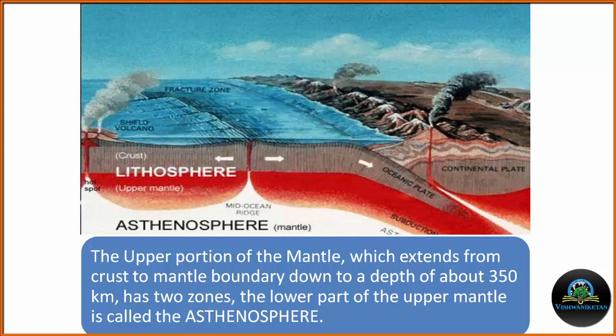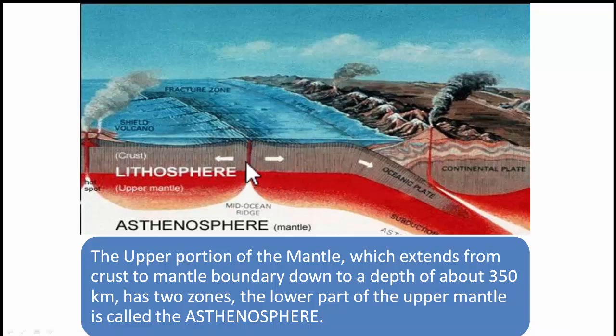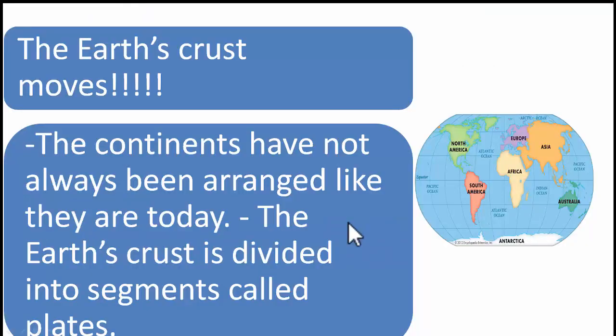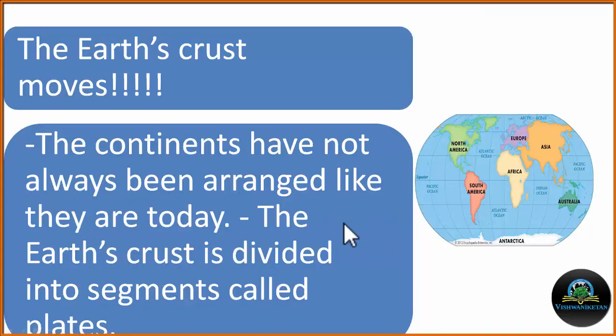Because of the convection cells, the asthenosphere is moving slowly. Because of the movement of the asthenosphere, the lithosphere, which is riding over the asthenosphere, is also moving. Now, it is believed that the earth is not in a static form, it is continuously moving. The continents have not always been arranged like they are today. The earth's crust is divided into segments, which are called plates.